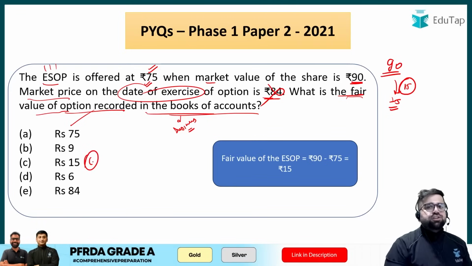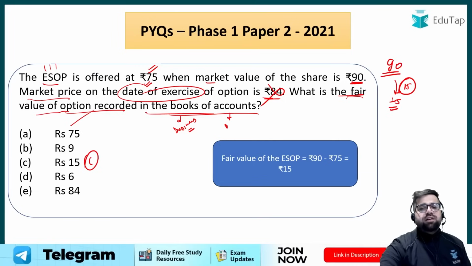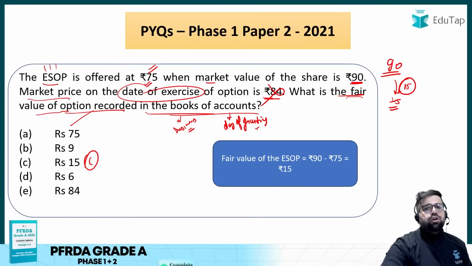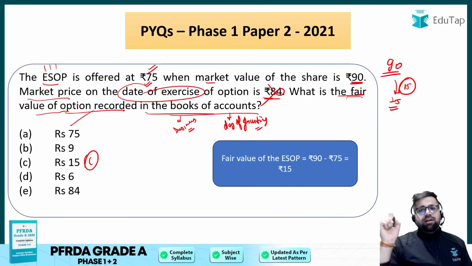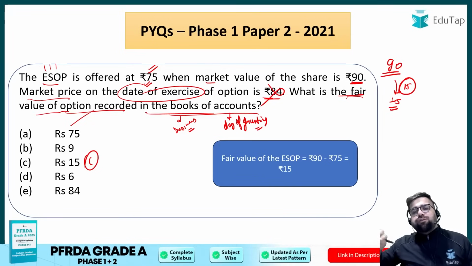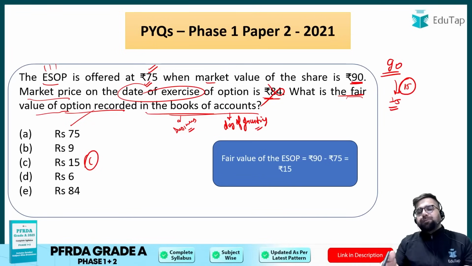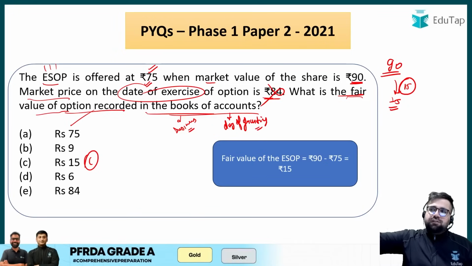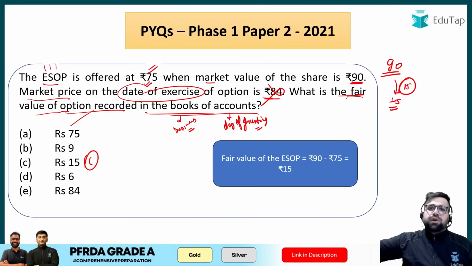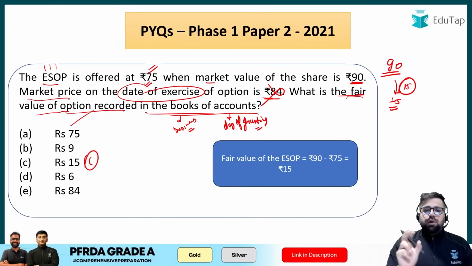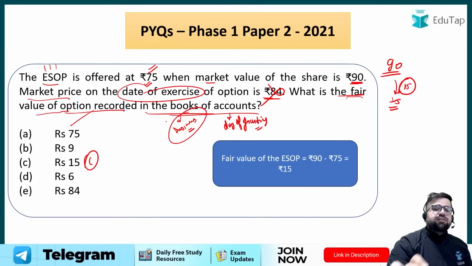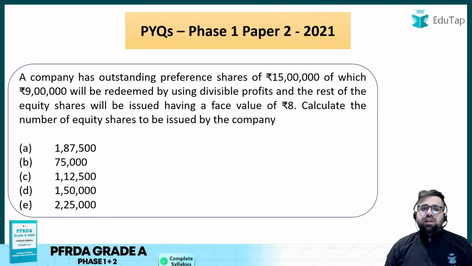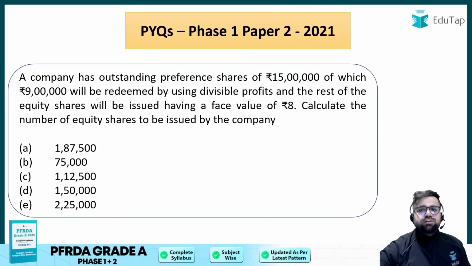The overall logic over here is that you have to look for the day of granting. You have to work on the day of granting and not on the day of exercising. Day of exercising is for the employee, not for the business, right? You have given the ESOP to an employee. Now he can do whatever he wants to do once the vesting period is over. So you have to work for the business, and for the business the fair value will depend upon the day of granting only. Next question. A company has outstanding preference shares of 15 lakh.